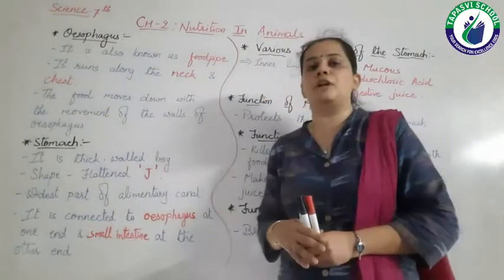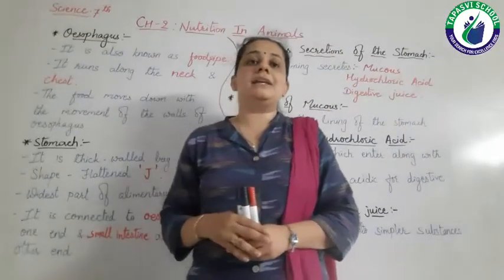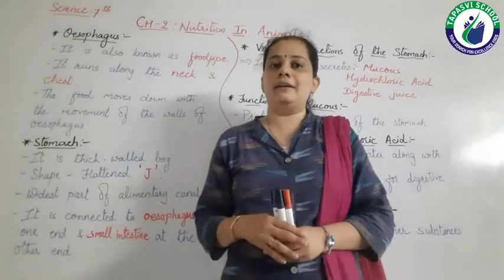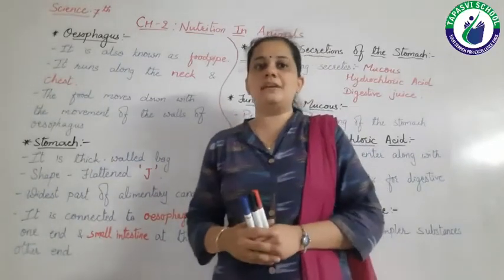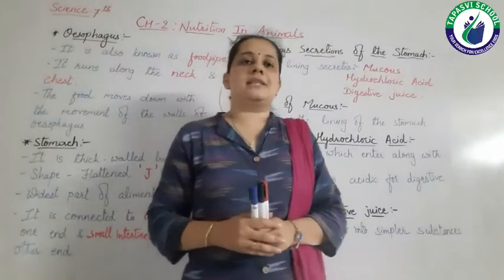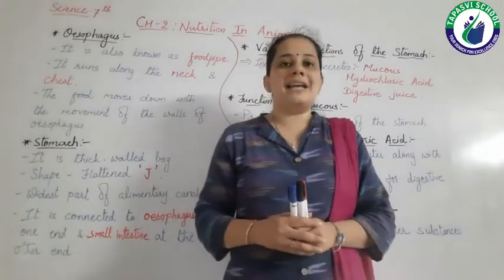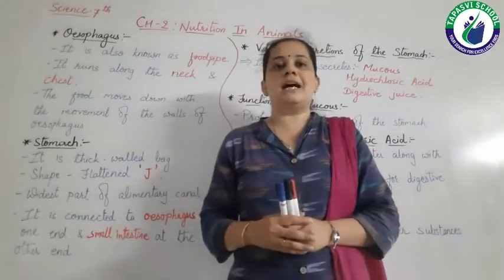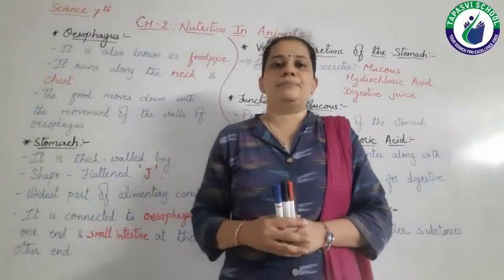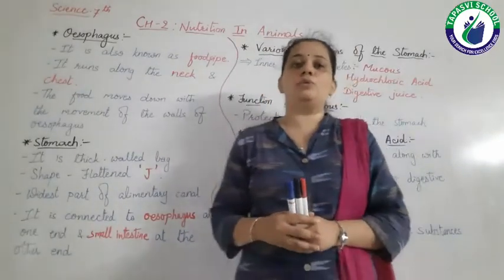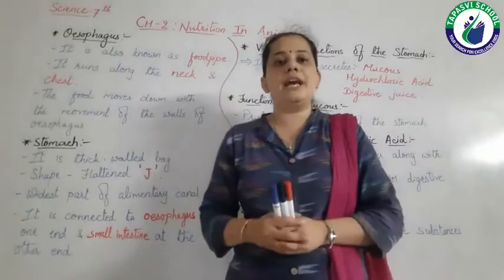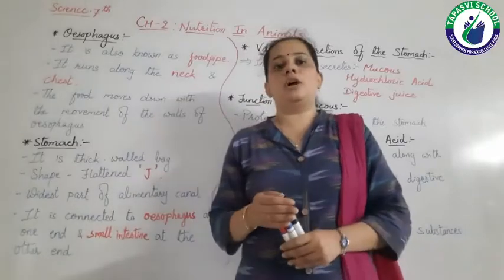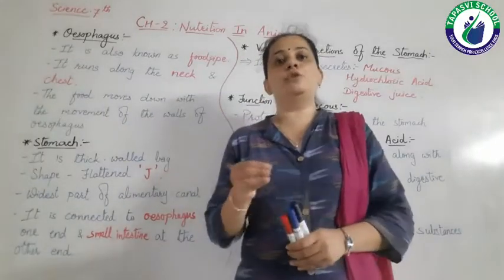So tongue has the function that it can taste the food as well as it mixes the food with saliva. What is the function of saliva? Right. The saliva digests the starch present in the food. It converts the starch into sugar. Okay, so this is all about what we have learned. Now today what we are going to learn is the next organ in which the food enters.